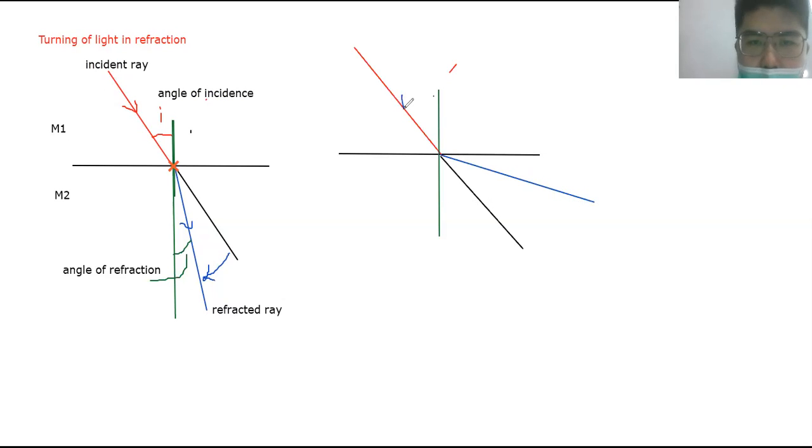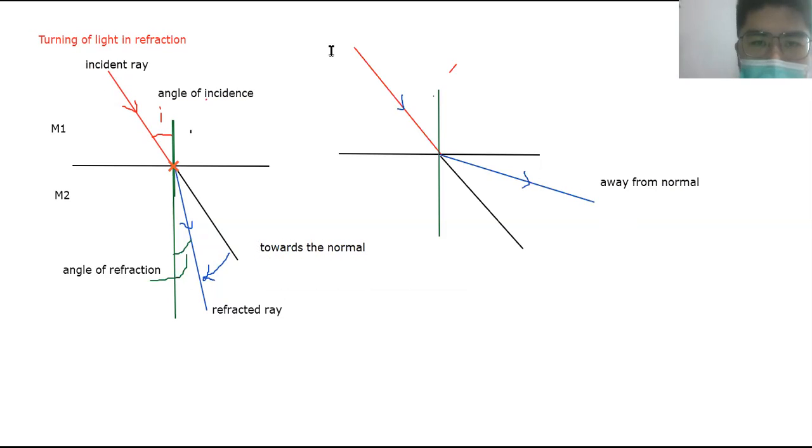Okay, so this is the arrow here. Remember, always put the arrow. Without the arrow, then that is not light. Okay. So in some cases, it will bend like this. We call it bends away from normal. I don't want you to use the word upward and downward, because if I change the position of this one, then it changes also. We use away from normal or towards the normal. In the first case, it bends towards the normal. Second, it bends away from the normal.